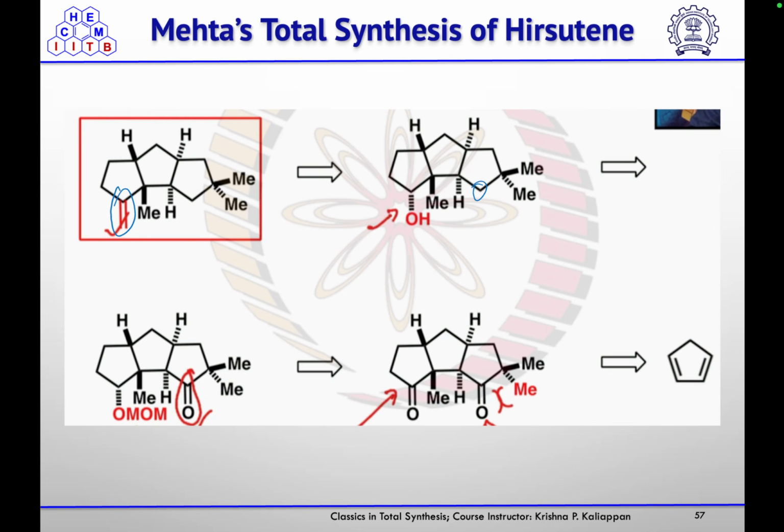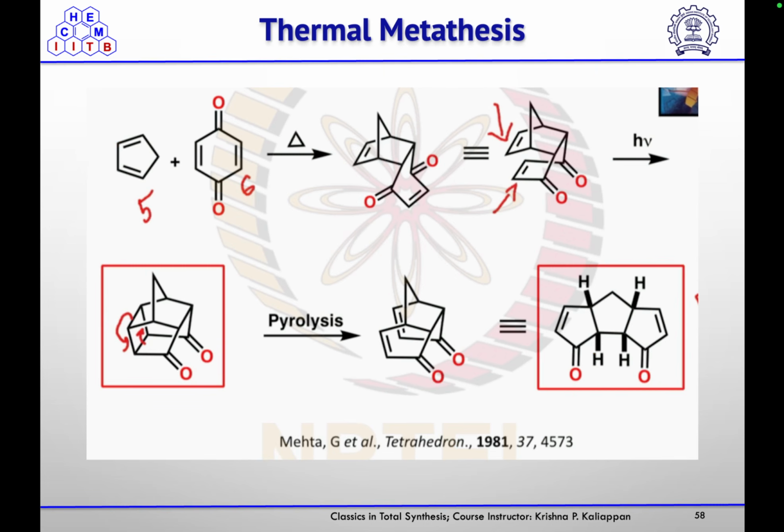Then they used cyclopentadiene as their starting material. So first they did the Diels-Alder reaction, whose product they subjected to the photochemical 2+2 cycloaddition reaction, and then here they used the thermal metathesis reaction, that means the pyrolysis of that cyclopropane ring to open up by involving the other two bonds. So it will undergo pyrolysis to form this alpha beta unsaturated ketone. So in one or two steps only, they got the 5-5-5 fused ring system.